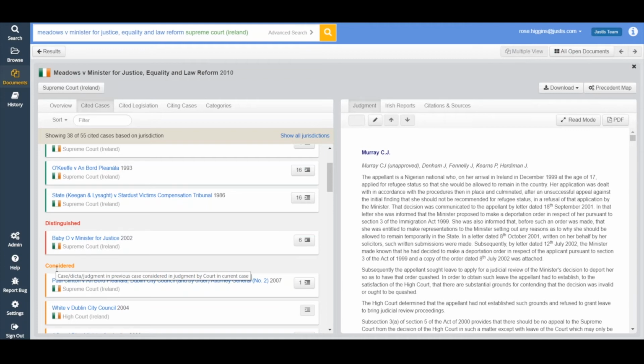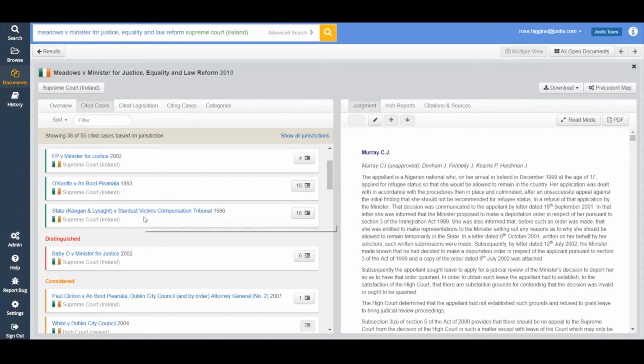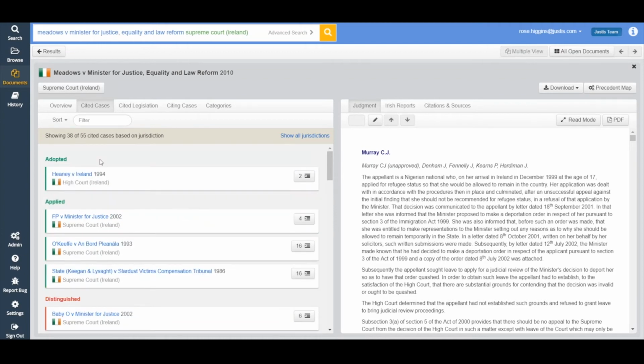Now at the top of the screen I've got a little banner saying that I'm only seeing 38 of a possible 55 cited cases based on jurisdiction. Because my jurisdiction is set to Ireland alone, I'm not seeing every single case that Meadows looked at. So if I wanted to make sure that I'm seeing everything, I click on Show All Jurisdictions, and that has now updated my list. So you can see we now also have a case from the UK Court of Appeal in our list of applied cases.